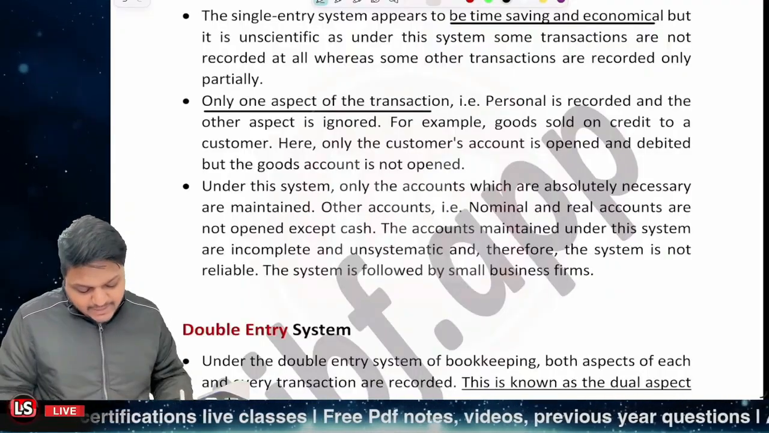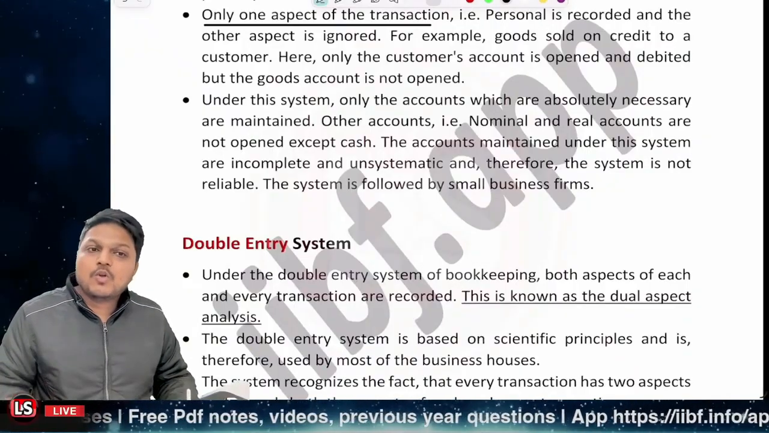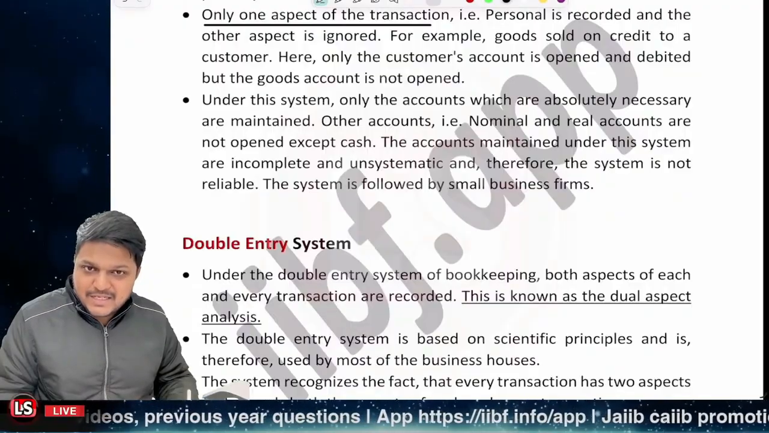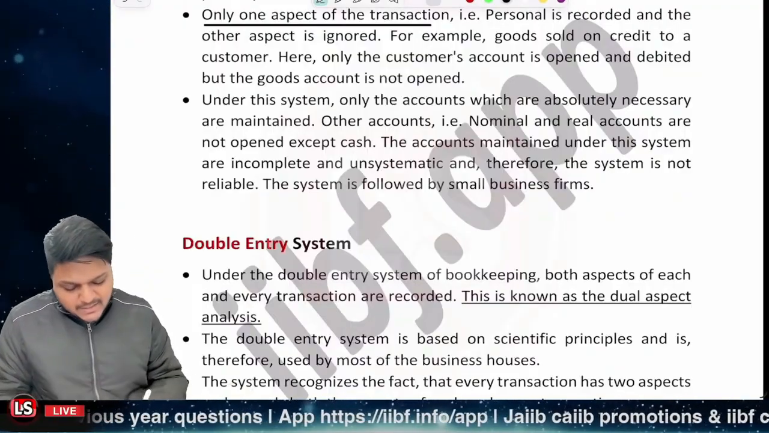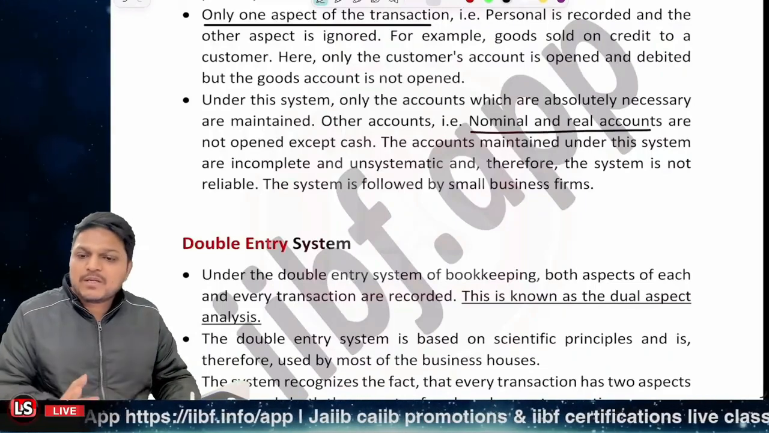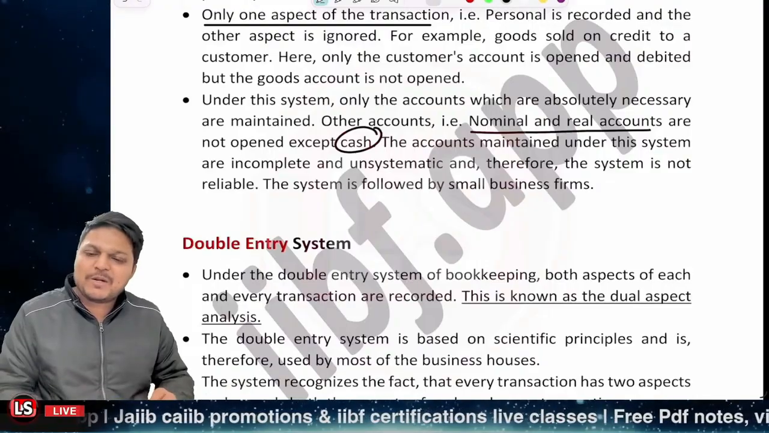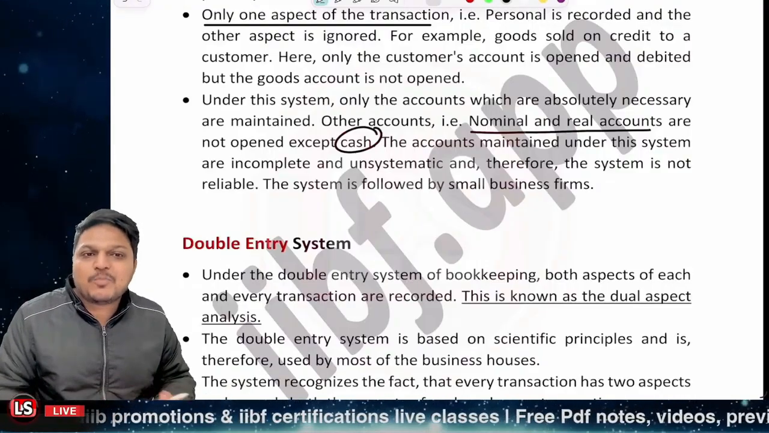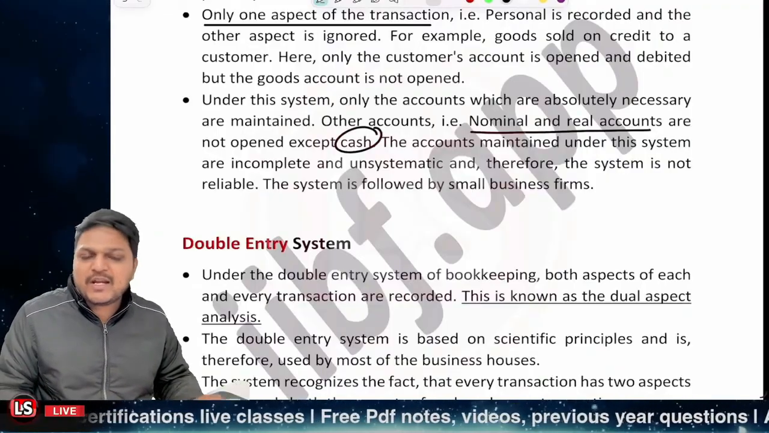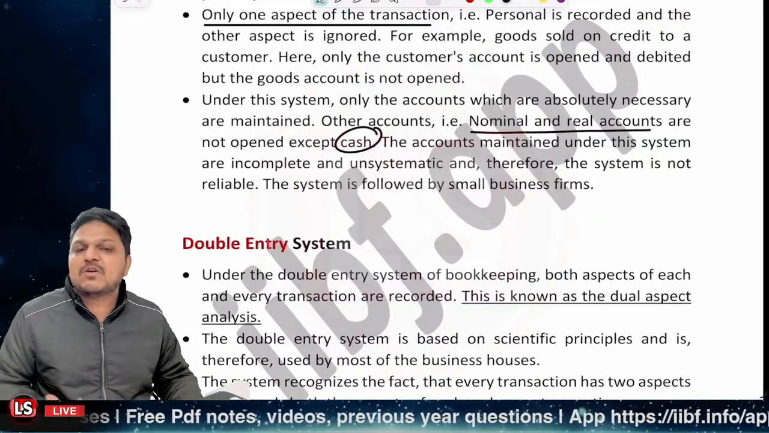And further, under this system, the nominal and real accounts are not opened except the cash, right? You should notice that under the single entry system, nominal accounts are not opened, real accounts are not opened, just the cash account is opened. So the accounts maintained by way of the single entry system are incomplete and not systematic, and therefore that system is not reliable.